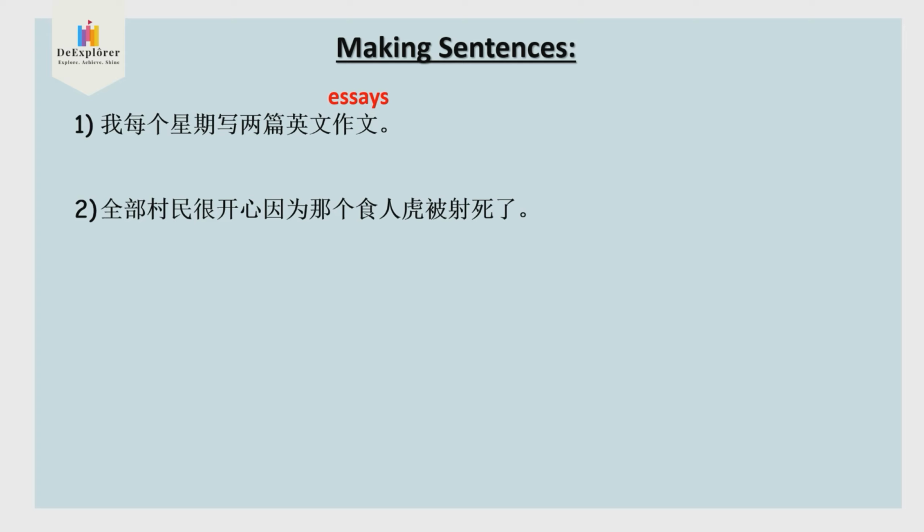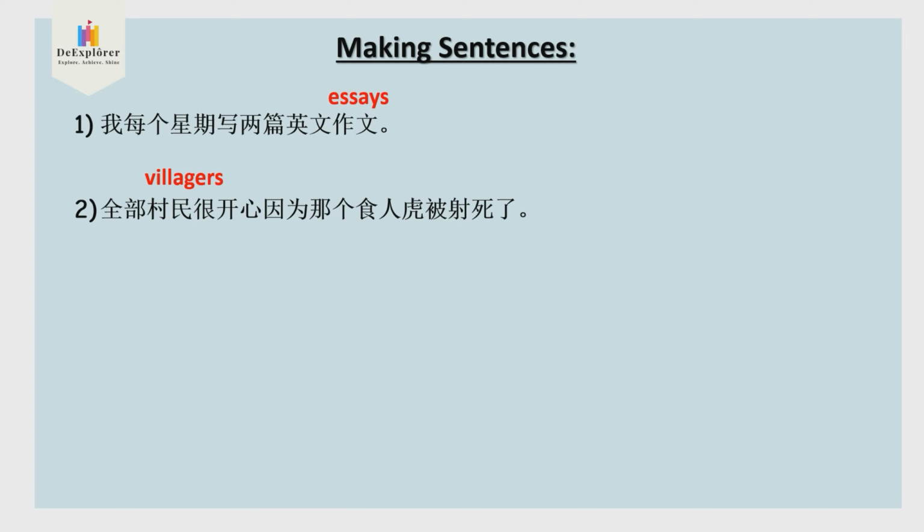Subject: the villagers. We are going to use the present tense showing a fact. We use are, no past tense here. 是一个事实, 那些村民很开心, all the villagers 很开心.